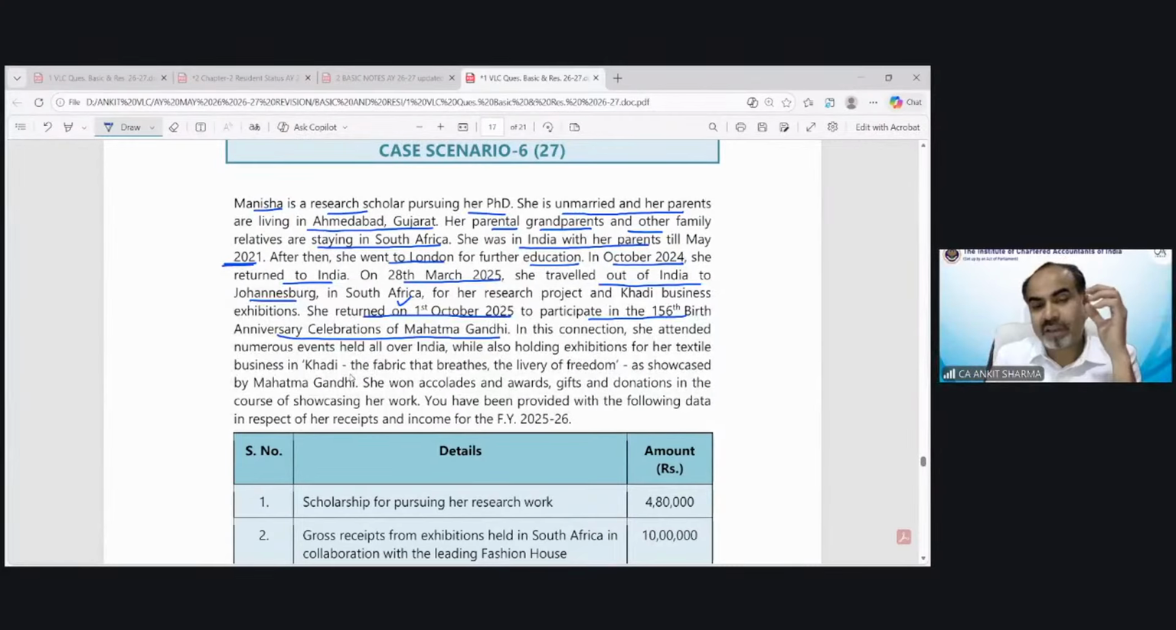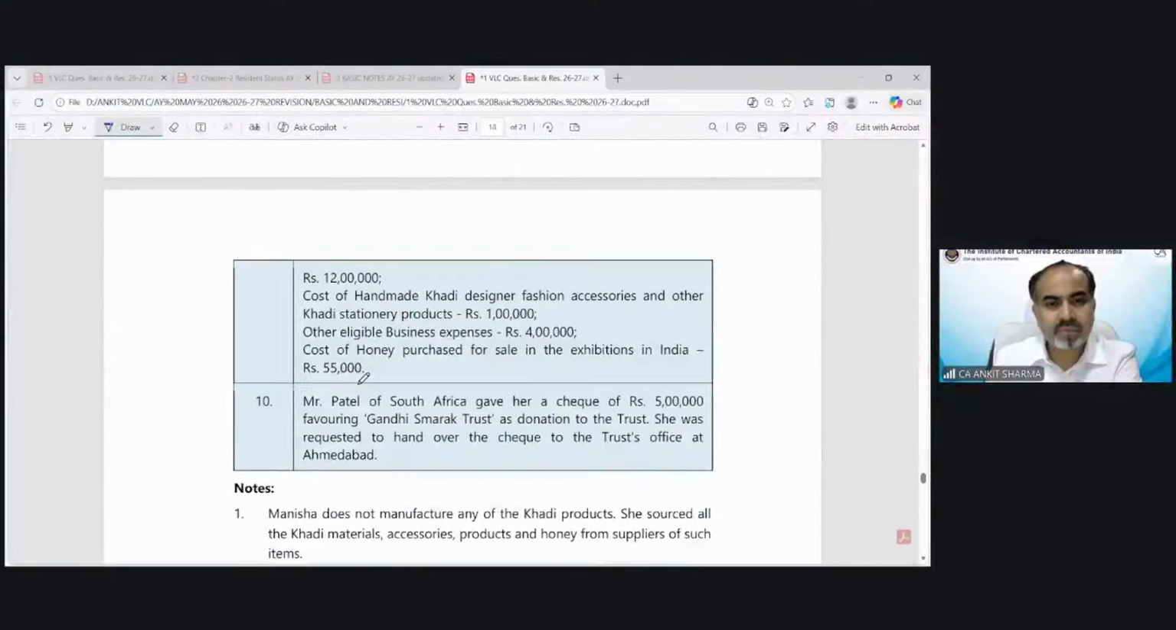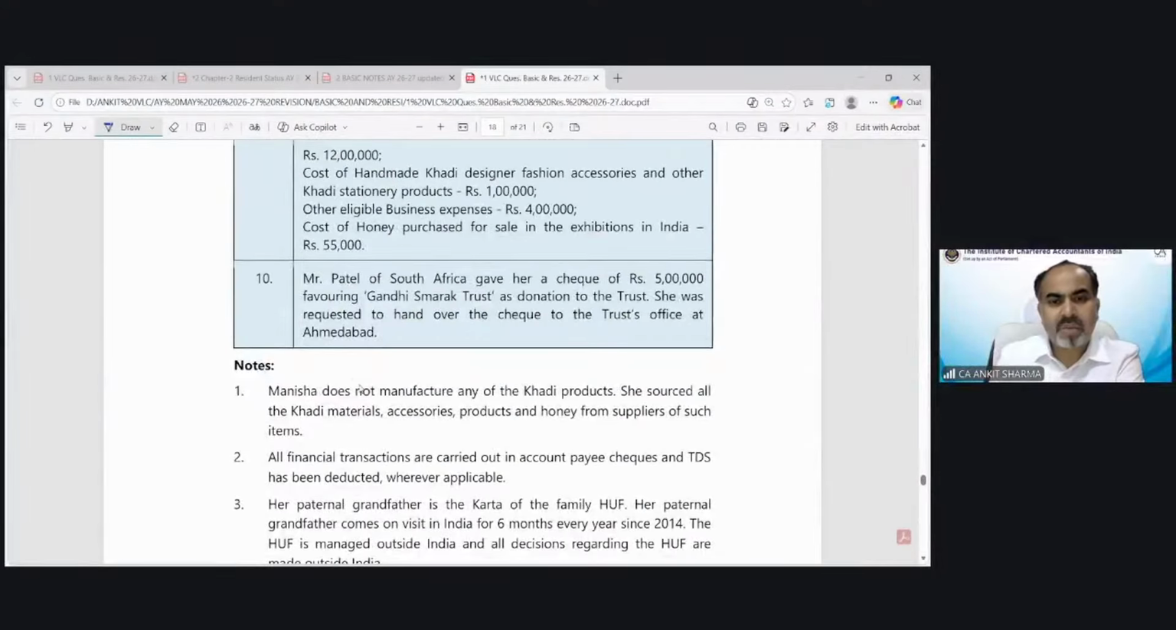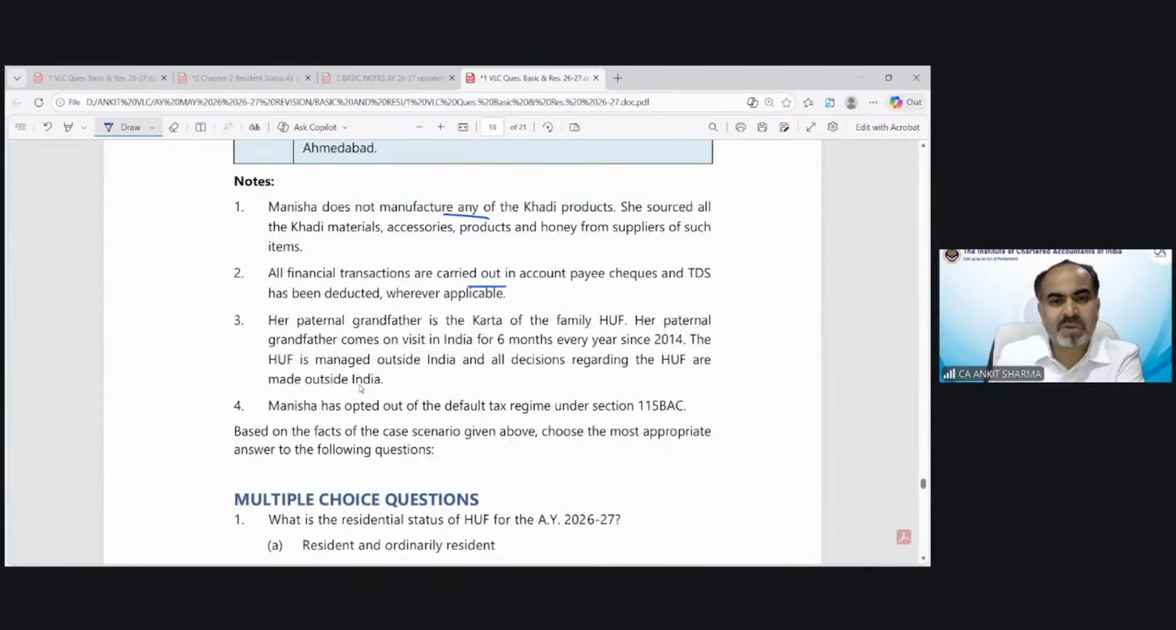Now we have to see whether she returned back during this previous year or not. And you will see in this connection, you attended etc. etc. She won this, she won that, and she is not going back. Manisha does not manufacture any of the Khadi products. All financial transactions are carried out in account payee cheques. These are for business purpose.